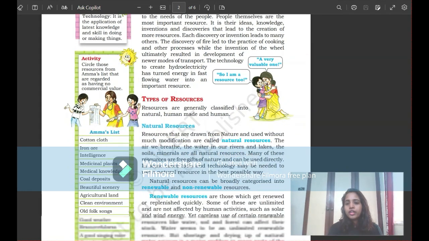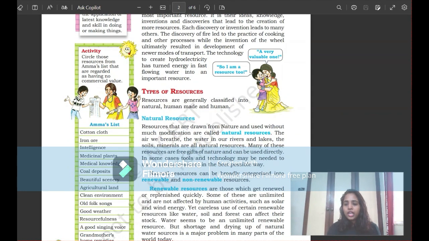Let's understand. I already told you in the beginning, there are two types of resources. The first one is natural and the second one is man-made. So in natural resources, what is that? The word itself says natural resources come from nature. These are resources drawn from nature and used without much modification. You are not changing anything in that.